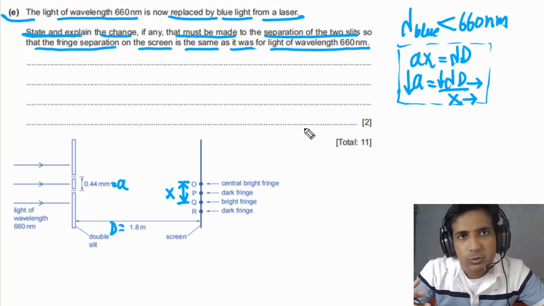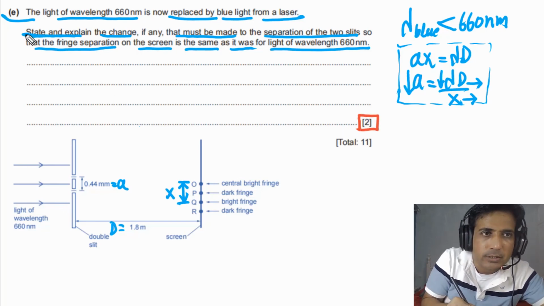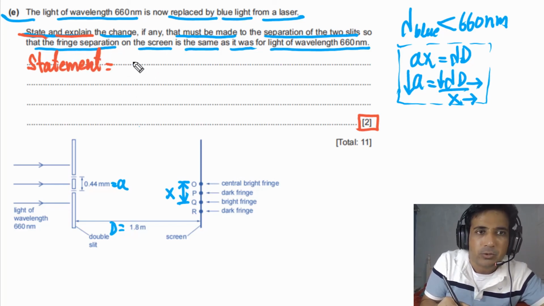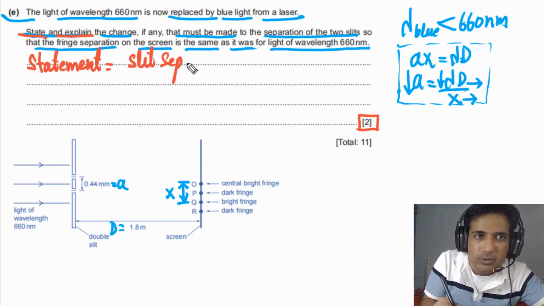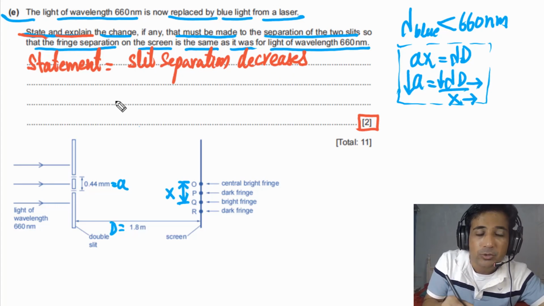Now let me explain to you how you can write down the answer for this question. This question has only 2 marks. For this question, you need to state and you need to explain. So first of all, what you need to state means what kind of change has to be made to the slit separation. So in this case, slit separation decreases. So we can write down our statement, slit separation decreases. So this is our statement.